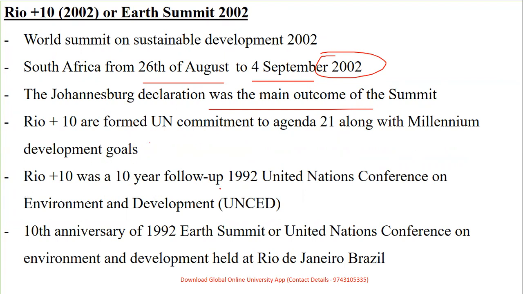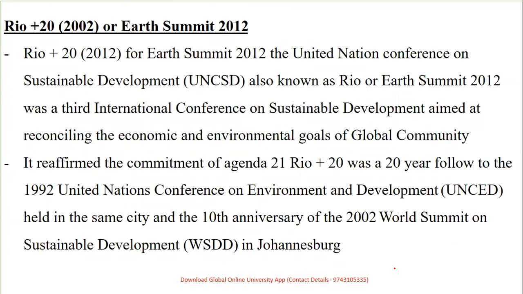And it was a 10-year follow-up, okay, of the United Nations Conference on Environment and Development, the 10th anniversary of the 1992 Earth Summit. Next was the 20, that is in the year 2012.